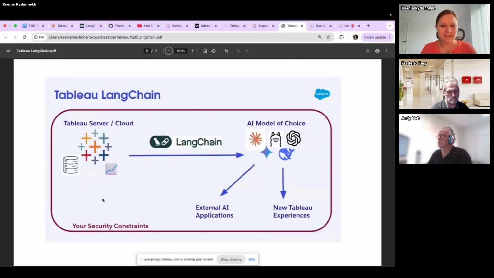What does the Tableau LangChain agent do? It connects Tableau Server or Tableau Cloud, and particularly not the server or cloud itself, but a specific data source, to large language models using this LangChain agent. I want to highlight here that we usually use, for example, Claude or ChatGPT, but within a company that can be not so secure.